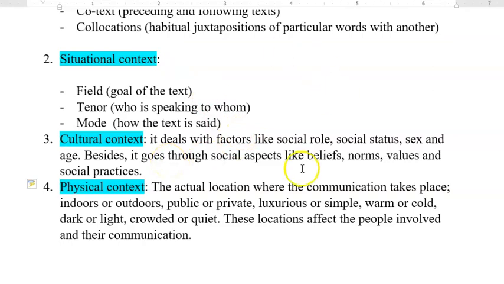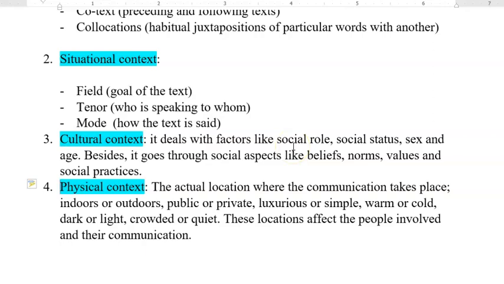I have to take care of the culture of the society or the community of the speaker and the audience, where the text is said, in which country, in which town, for whom, what kind of people are these? I have to study some of their beliefs, norms, values, and social practices to understand some particular expressions and vocabularies. I have to take care of some factors like the social role of the speaker.